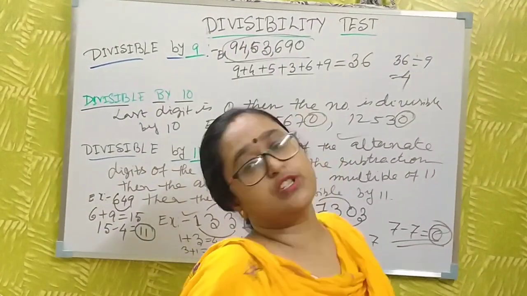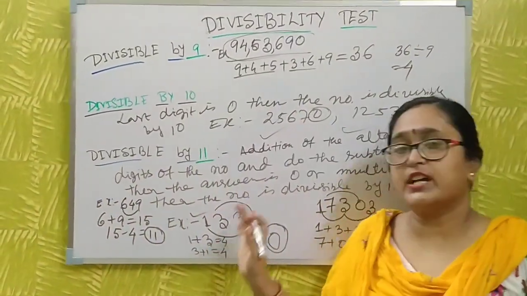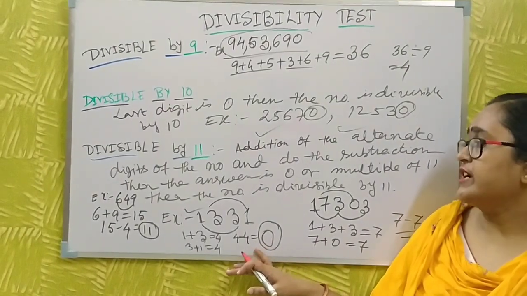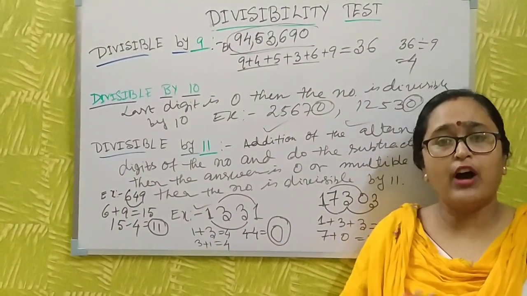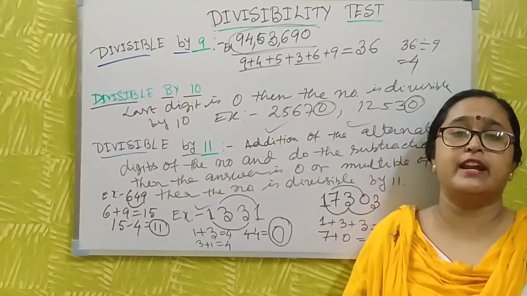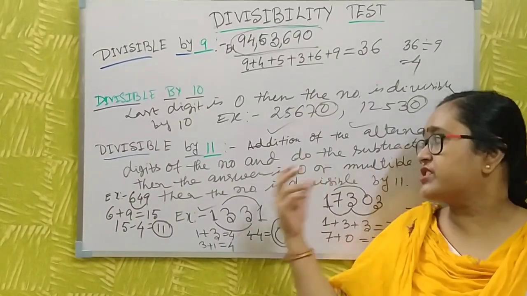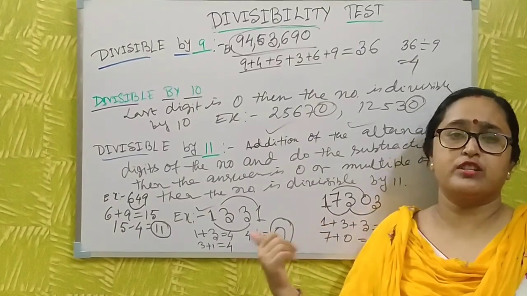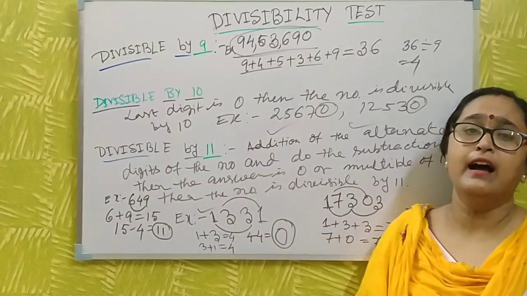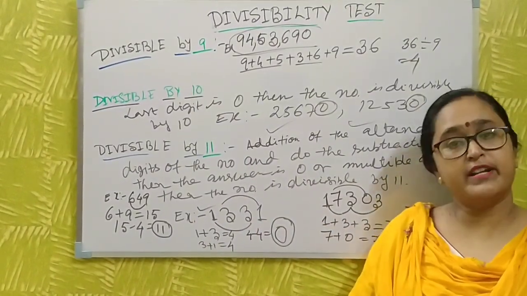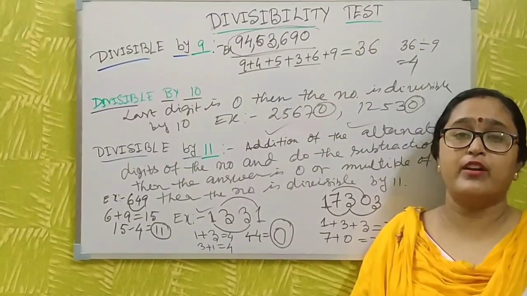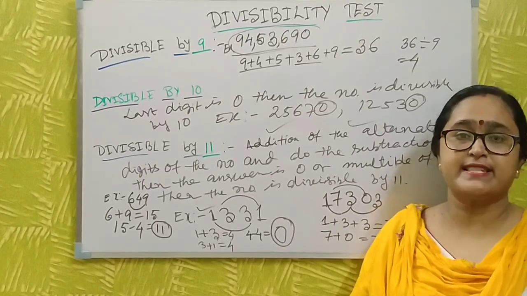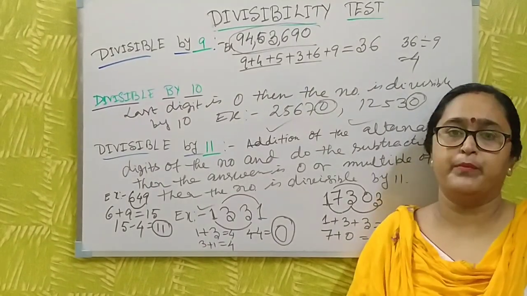Now just go to the next part, pause it and write down the whole thing. This is very important for your whole life. Without division, without doing division, just do this tricky process, and you get the answer whether the number is divisible by 2, 3, 4, 5, 6, 7, 8, 9, 10, 11. In your competitive exam, this process will also help you.